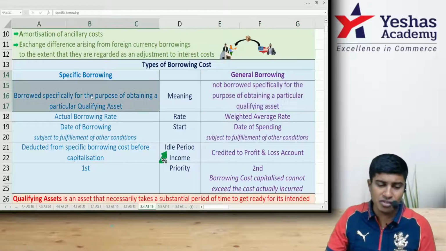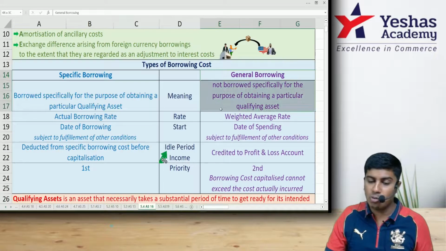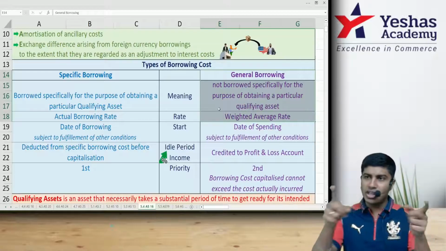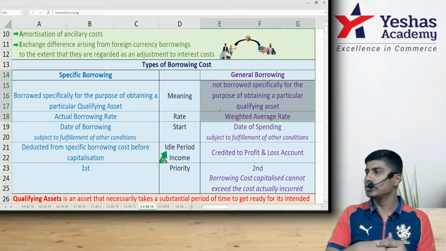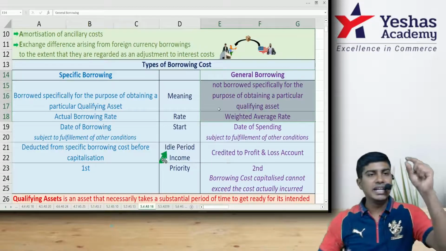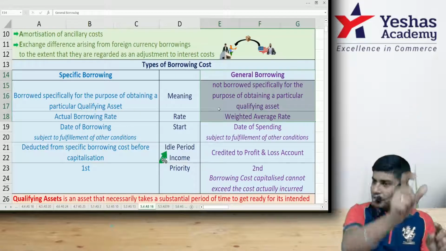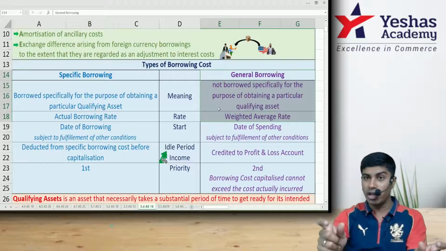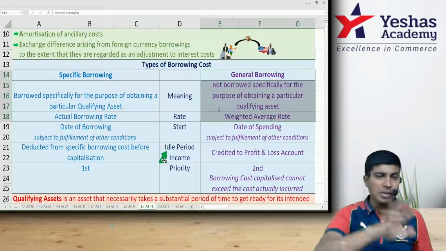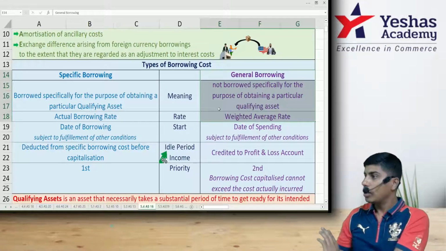So what we do with specific borrowing rate is we apply actual borrowing rate to compute the amount to be capitalized. With regard to general borrowing, what do we do? There can be more than one general borrowing. If there is only one general borrowing, we'll take that rate. If there is more than one general borrowing, we don't know which general borrowing is utilized. So if there is about three general borrowings, we'll write general borrowing 1, general borrowing 2, general borrowing 3. Interest rate on GB1, interest rate on GB2, interest rate on GB3. Multiply principal with interest individually, take the total interest, take the total borrowing, total interest by total borrowing. If you do, we'll get weighted average rate. That weighted average rate will be applied for identifying interest on the funds used from general borrowing. Are you guys getting it?